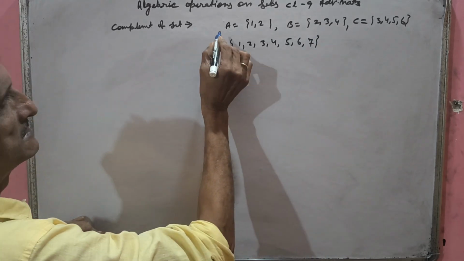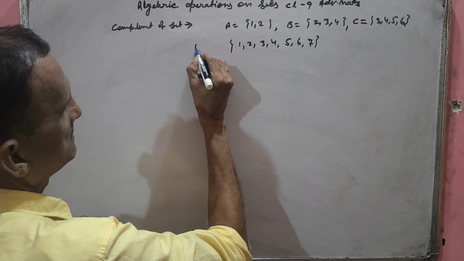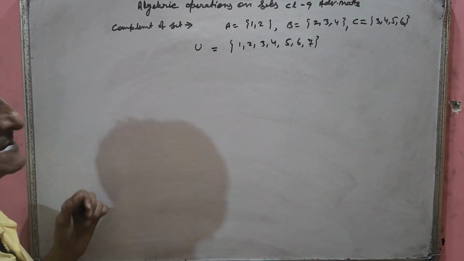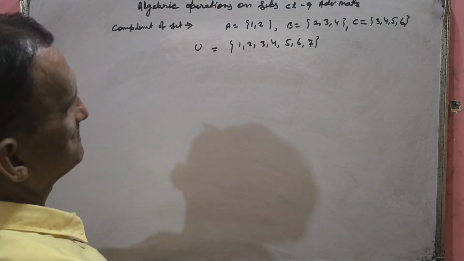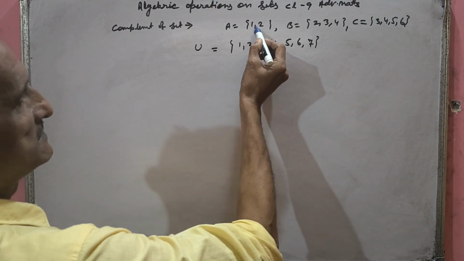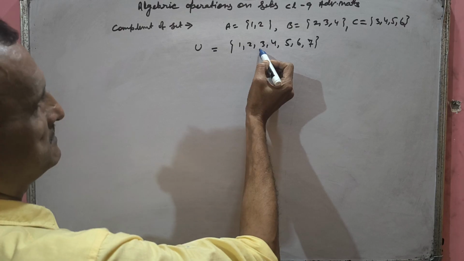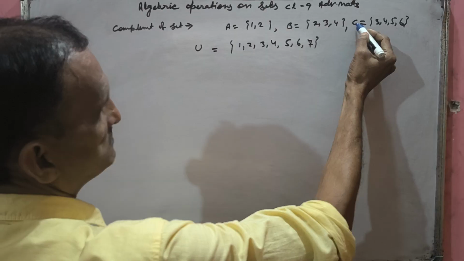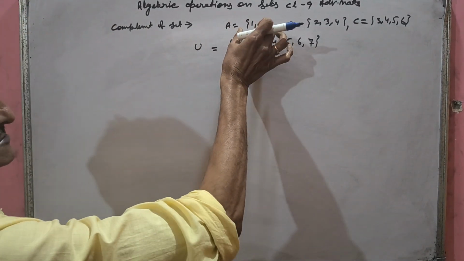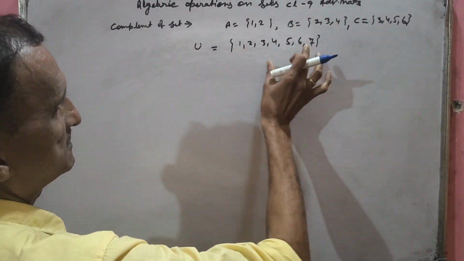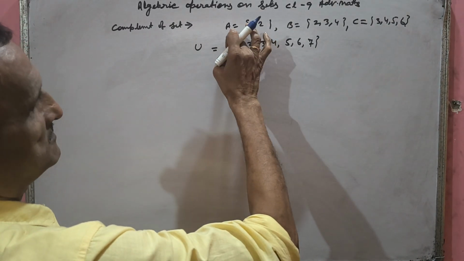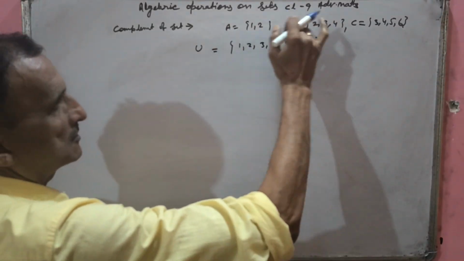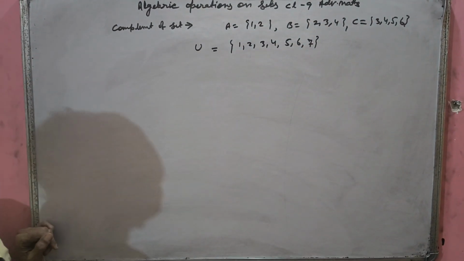In this case, this particular set is called the universal set for the sets A, B and C, not for all the sets. What set have we considered? A is a proper subset of U, B is a proper subset of U, C is also a proper subset. All the elements of A should be here, B should be here, C should be here. This is called a superset of the sets A, B and C. In this case, this is called the universal set for all these proper subsets.